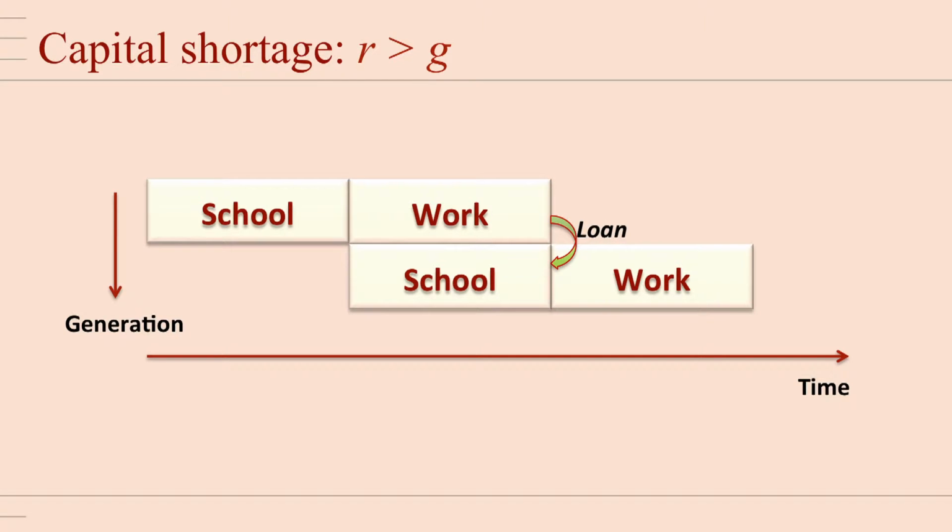Then the second cohort comes in period 2, and they work in that period. That second cohort wants to save, and the saving can only be used to finance the retirement of the previous cohort. But then the next period, the second cohort wants to be repaid to finance their retirement. But by that time, the previous cohort has died, so it can't repay. And that's the problem of the overlapping generations model.